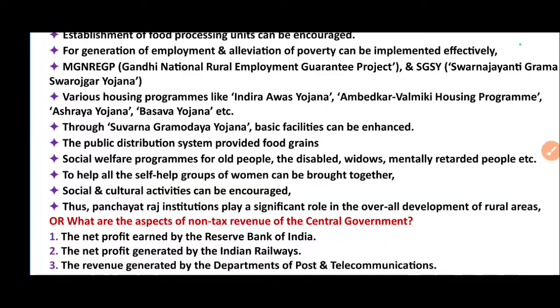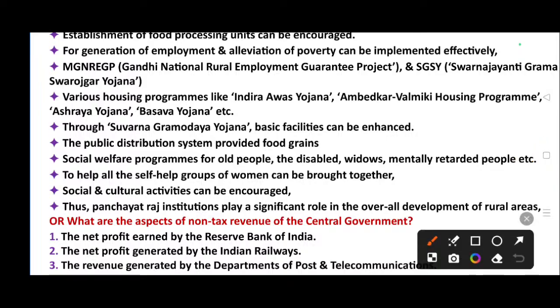Then MGNREGP, Mahatma Gandhi National Rural Employment Guarantee Project, and SGSY, Swarna Jayanti Gram Swarojgar Yojana. Various housing programs like Indira Awas Yojana, Ambedkar Valmiki Housing Program, Ashraya Yojana, Basava Yojana. Then through Suvarna Gramodaya Yojana, basic facilities can be enhanced.